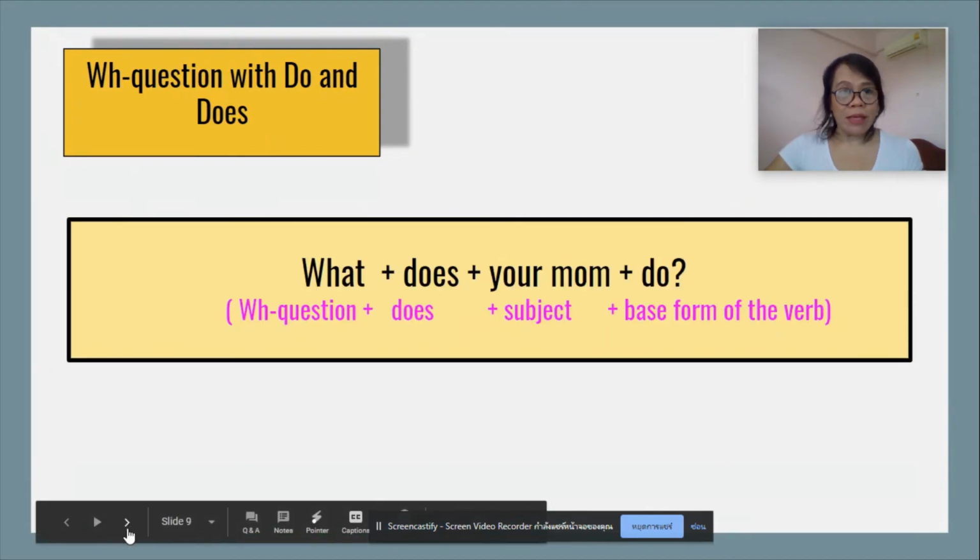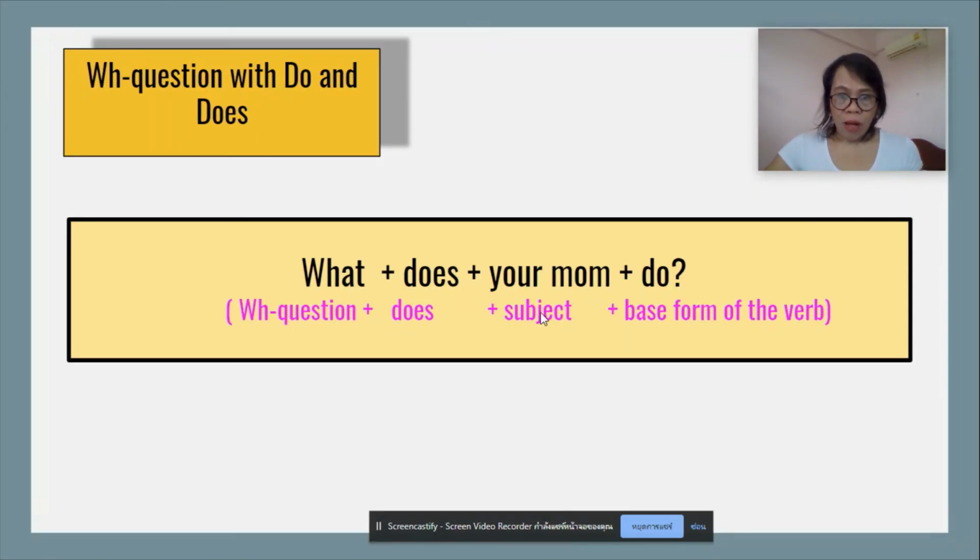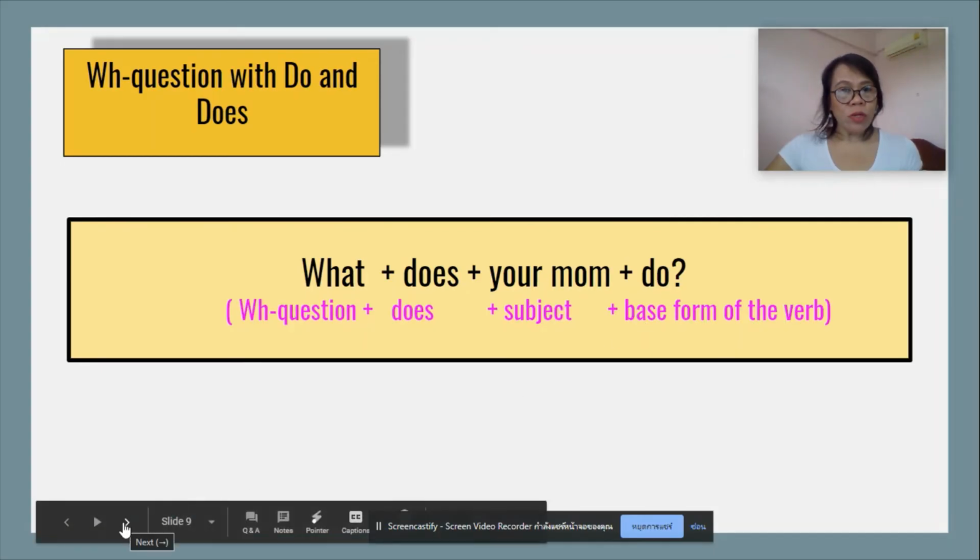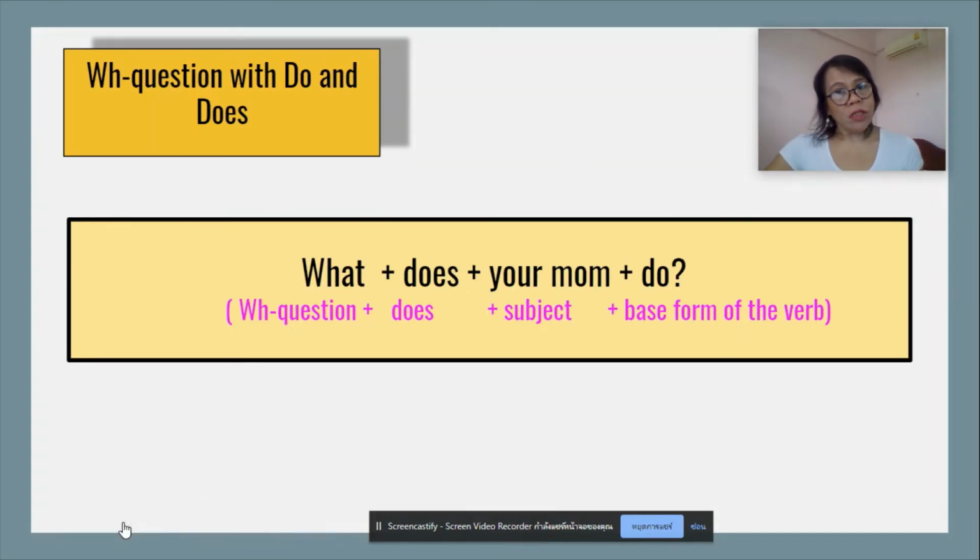So, what do I mean by this? If someone asks you, what does your mom do? It means that it started with the WH word what plus the auxiliary verb does and the subject your mom. Why are we using does? Because your subject is in the singular form, so you have to use does. And the base form of the verb do. So what does your mom do? So you can answer this, my mom is a teacher.